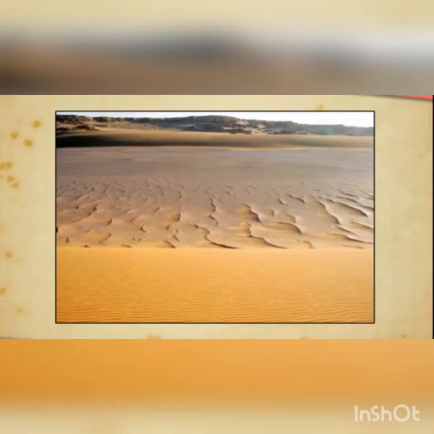When the grains of sand are very fine, the wind can carry it over very large distances. When such sand is deposited in large areas, it is called loess.